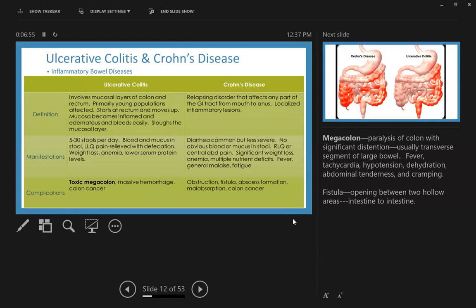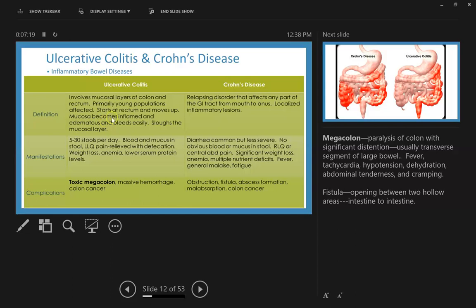All right, here you guys, this should be all review here. Ulcerative colitis and Crohn's disease, these are both considered inflammatory bowel diseases. So the difference between the two, and you can kind of see in my little picture here, isn't that handy? Crohn's disease can happen anywhere in the bowel, and ulcerative colitis starts at the rectum and then moves its way up the colon.